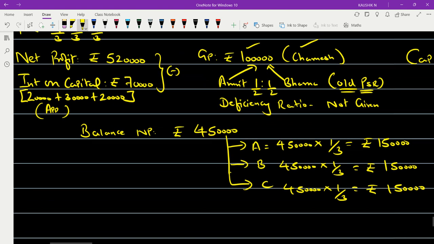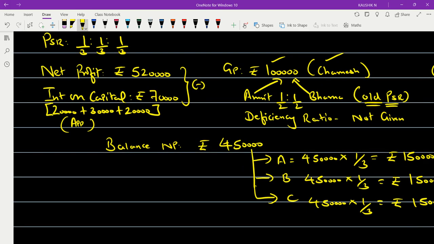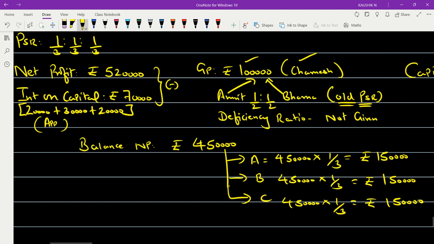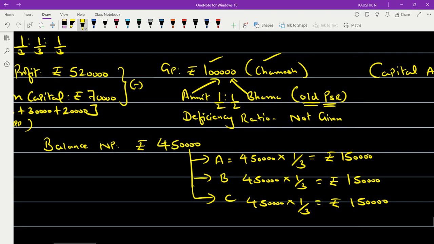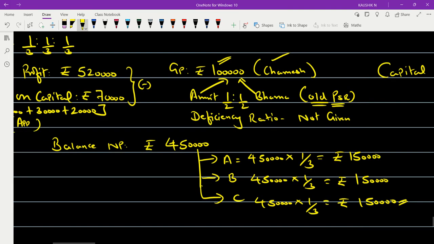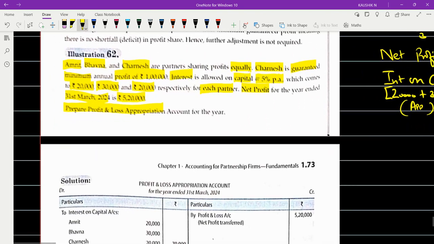So now you have done the calculations. You have got the value to be distributed to each partner after interest on capital. Now check it. The guaranteed profit to the partner Chamish was rupees 1 lakh. But how much has Chamish got as his profit? So there is no deficiency. Now you just have to prepare your P&L appropriation account.